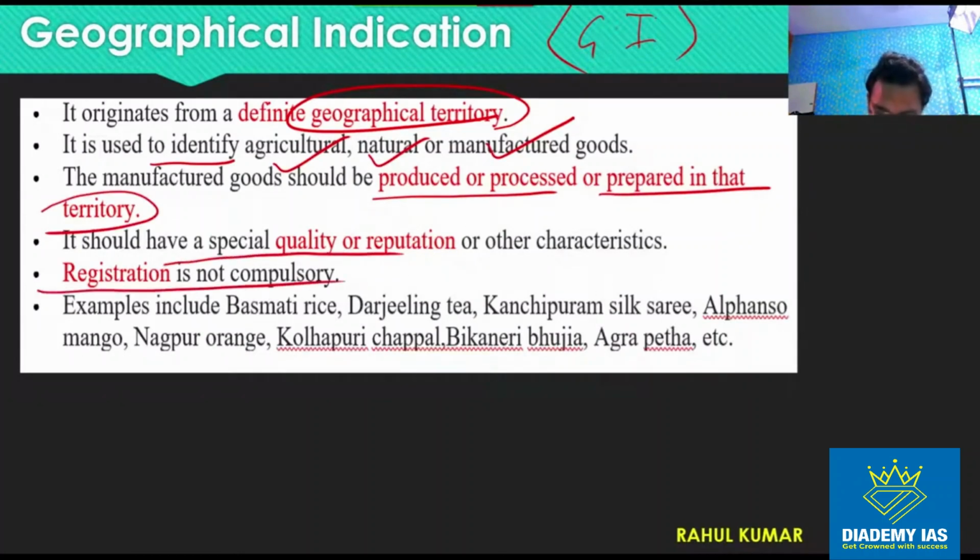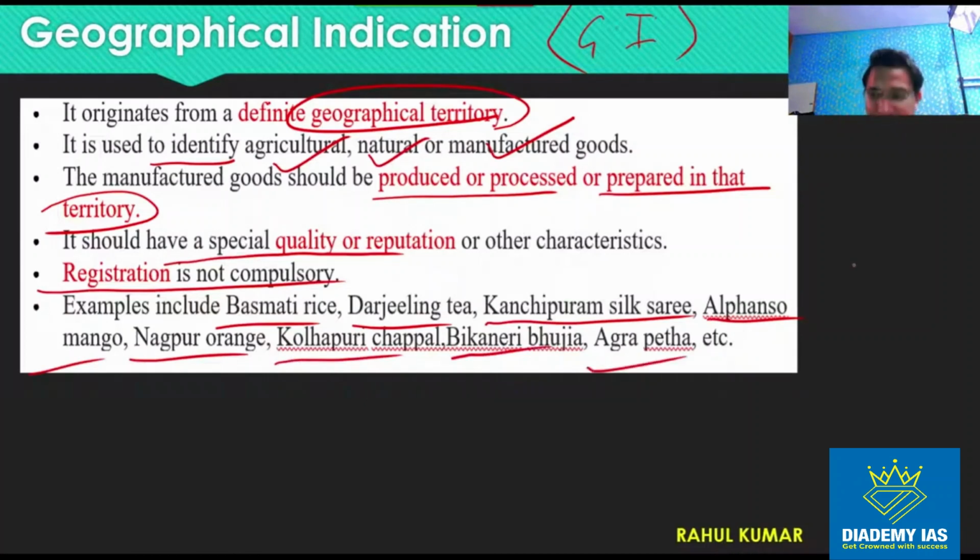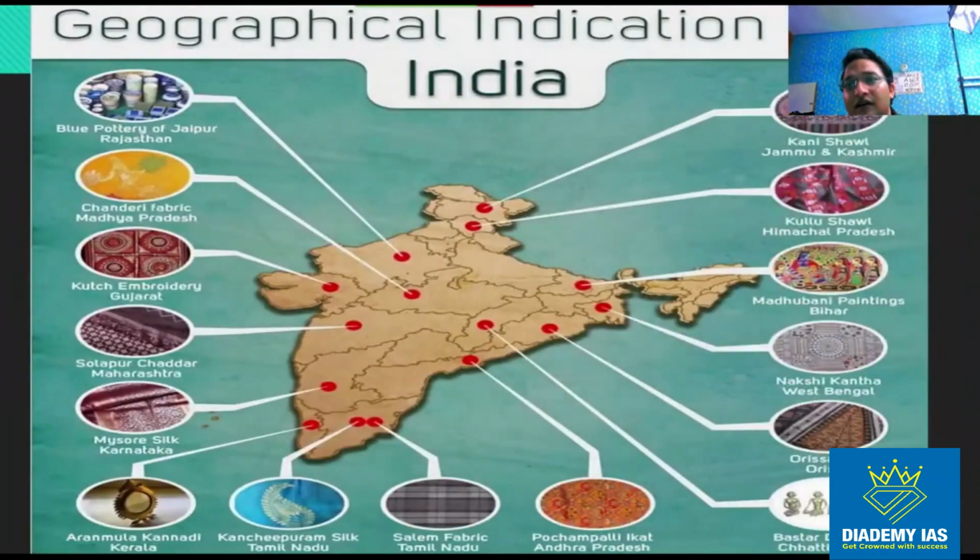Registration is not compulsory, and we have lots of examples: basmati rice, Darjeeling tea, Kanchipuram silk sari, Alfonso mango, Nagpur orange, Kolhapuri chappal, Bikaneri bhujia, Agra petha, right? So from the name you can tell which area it belongs to and what is the speciality. So in its taste, look, smell, feeling, color, everything will be having a special quality.